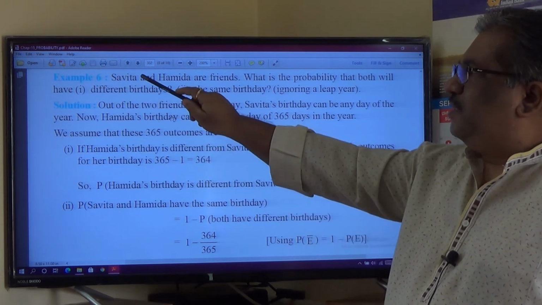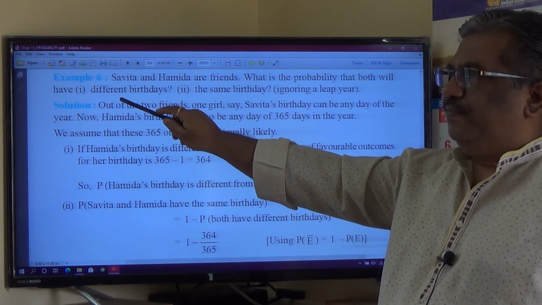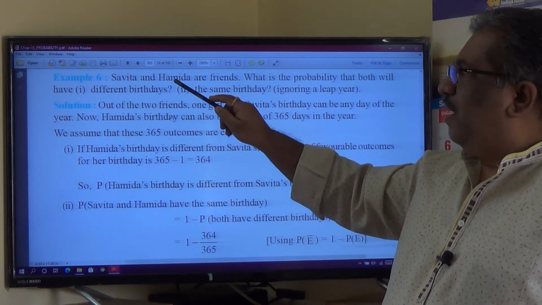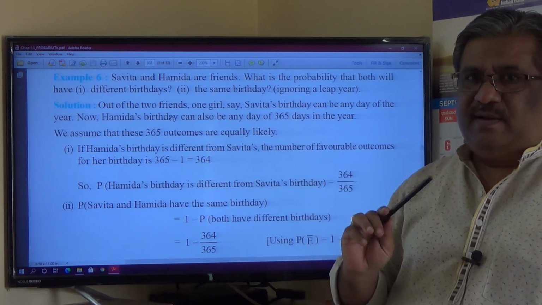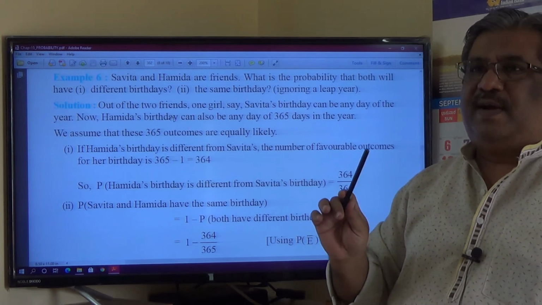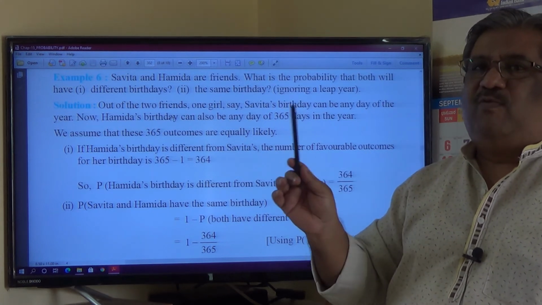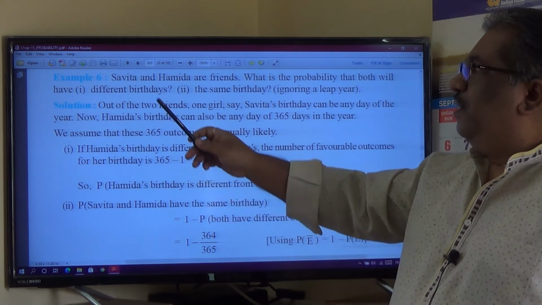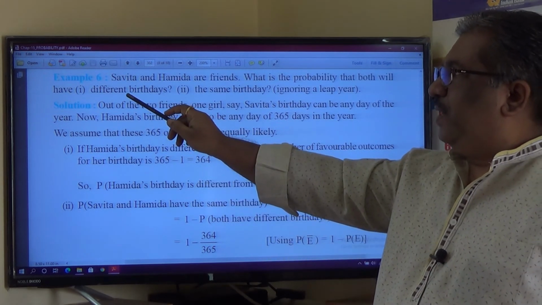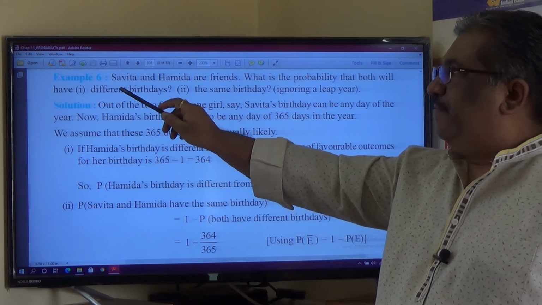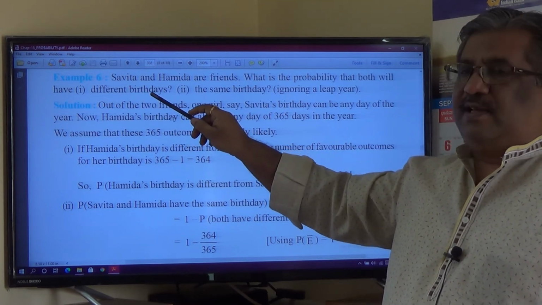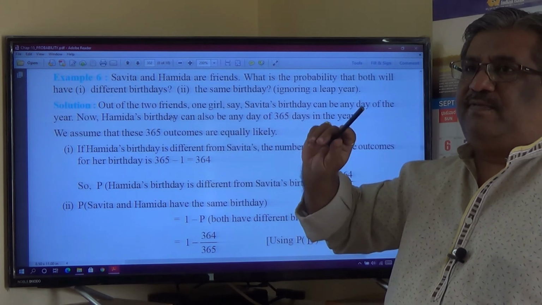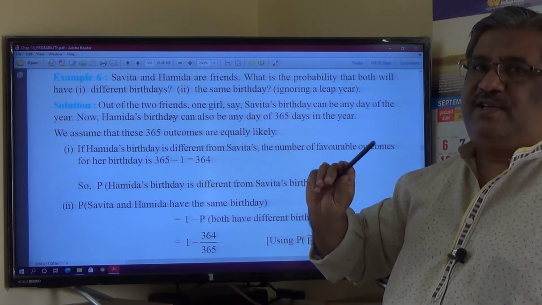Suppose Savita's birthday falls on one day, then Hamida's birthday can be on 365 minus that one day, 364 days. That means the number of favorable outcomes for having different birthdays is 365 minus 1, 364.